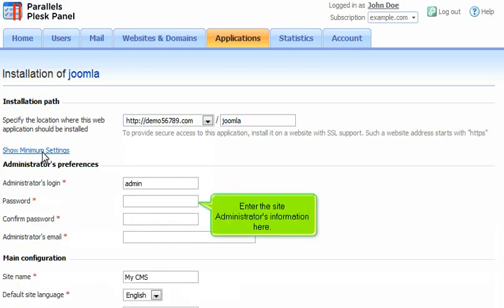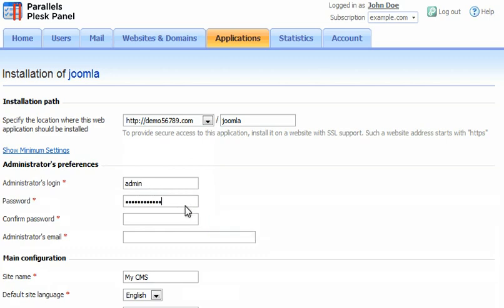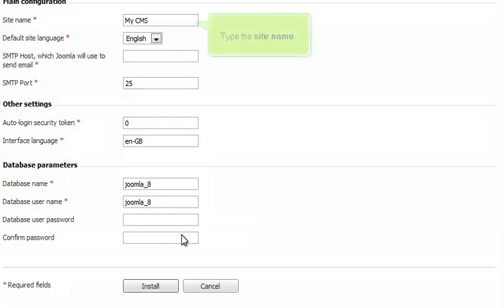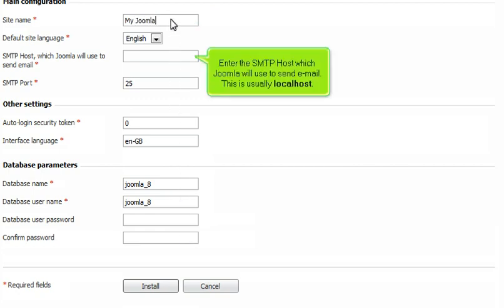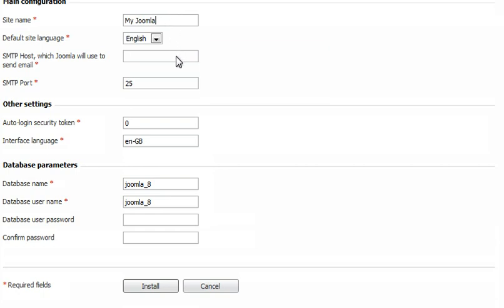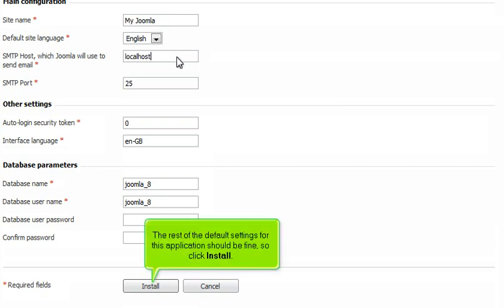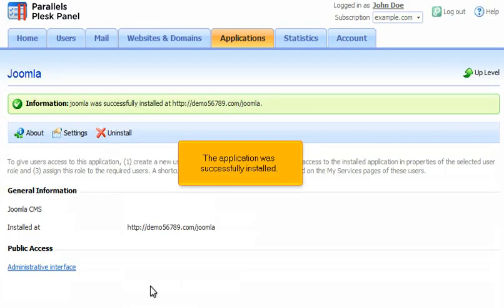Enter the site administrator's information here. Type the site name. Enter the SMTP host which Joomla will use to send email. This is usually localhost. The rest of the default settings for this application should be fine, so click Install. The application was successfully installed.